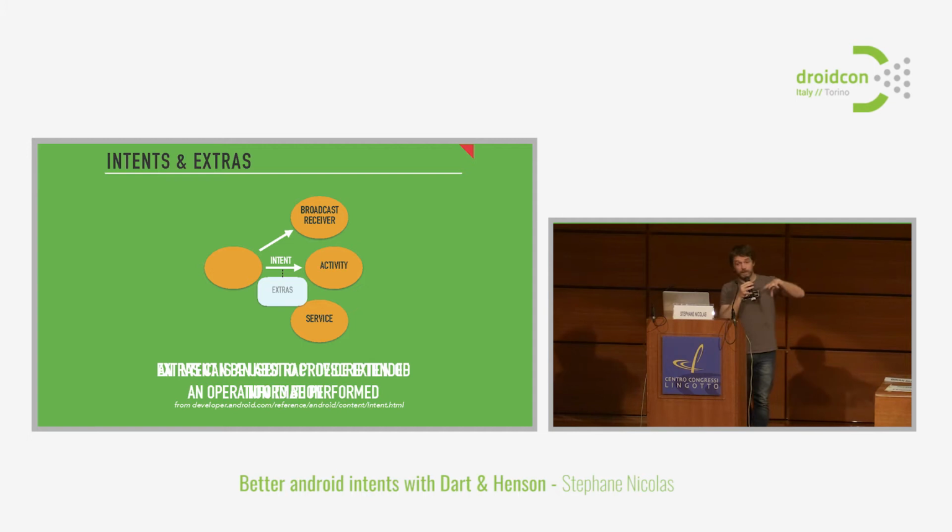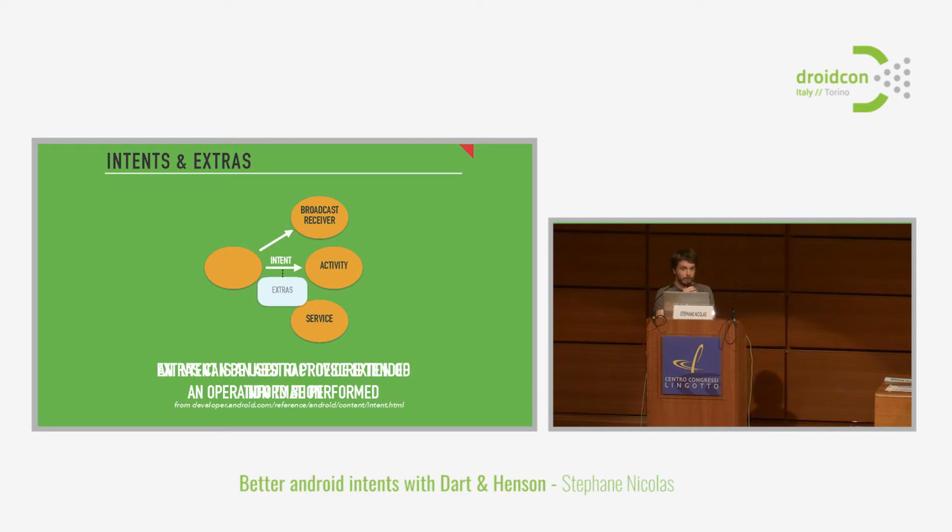It could be written by Google, by other companies, whatever. But you actually use intents to open new activities or to launch your own services or broadcast receivers, whatever. So intents are really a core notion inside Android. Unfortunately, we will see that it has some design flaws, some shortcomings, and Dart and Henson are here to mitigate these issues. So from one entity inside our application, we can launch another one, basically.